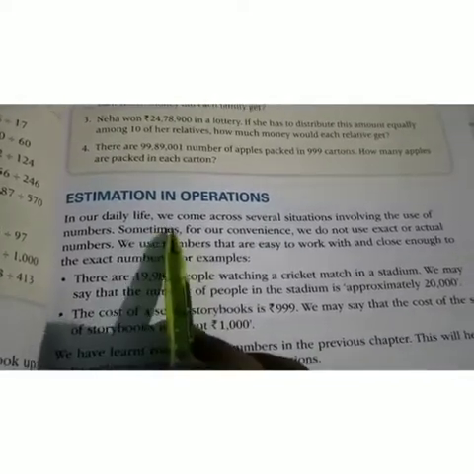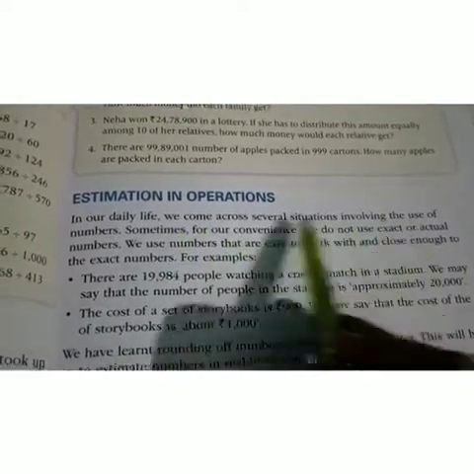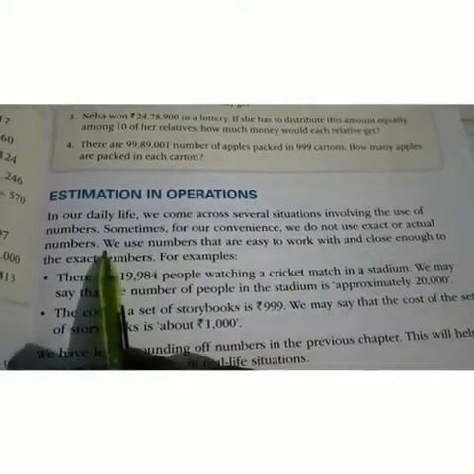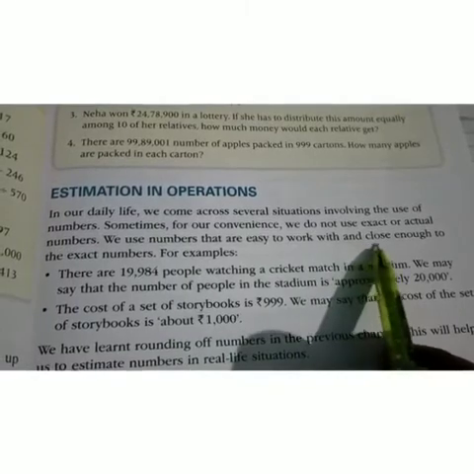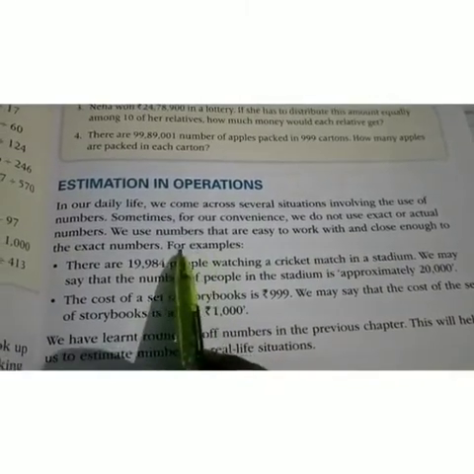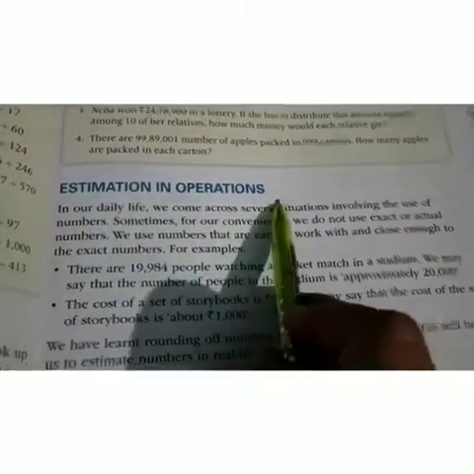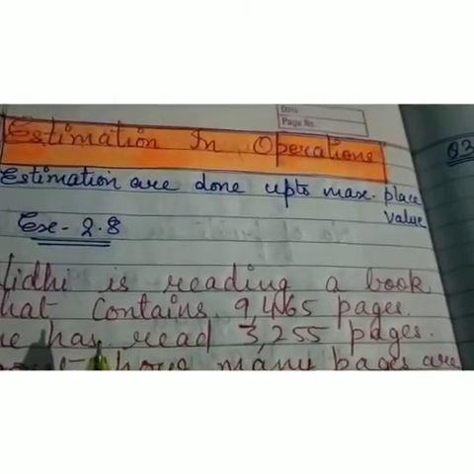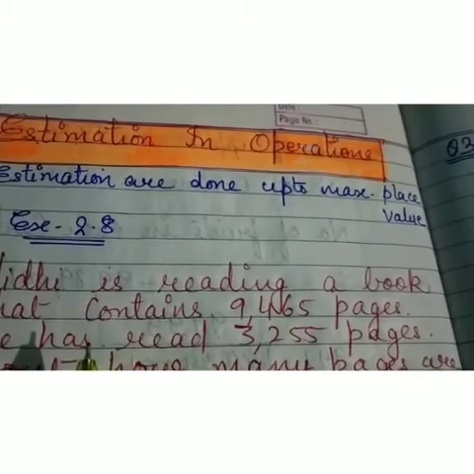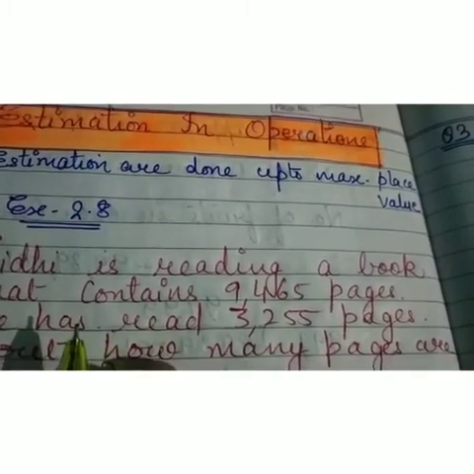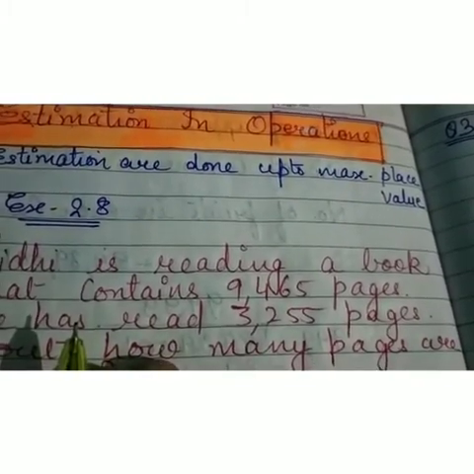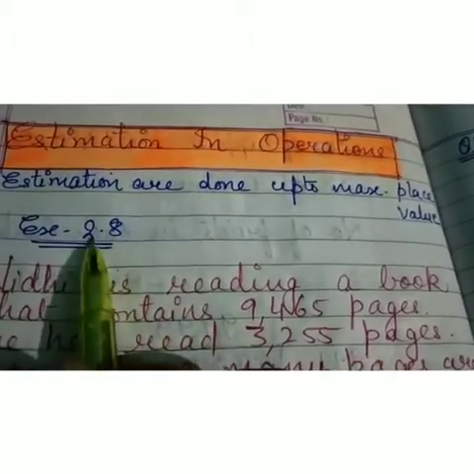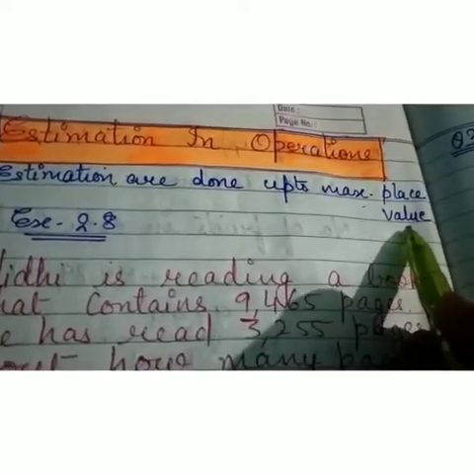So in our daily life we come across several situations involving use of numbers. Sometimes for convenience we do not use exact or actual numbers. We use numbers that are easy to work and close enough to the exact numbers. So this is what we call estimation in operations. Now, whenever you are asked to find the answer in terms of estimated numbers and you are not mentioned up to nearest what, so you have to use the general rule, that is estimations are done up to maximum place value.